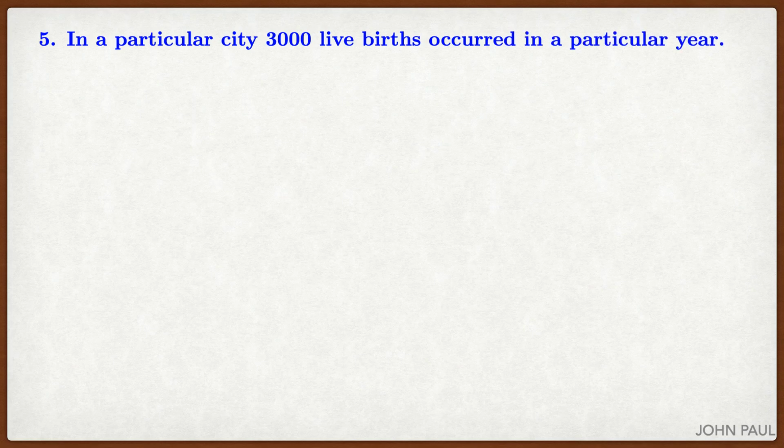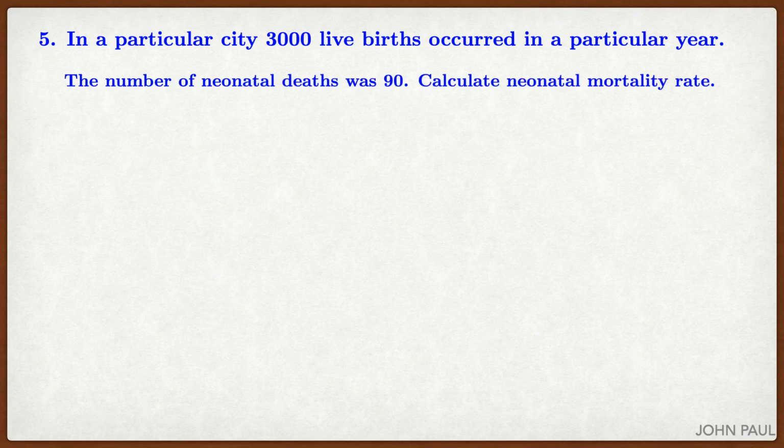Fifth problem, in a particular city, 3,000 live births occurred in a particular year. The number of neonatal deaths was 90. Calculate neonatal mortality rate.